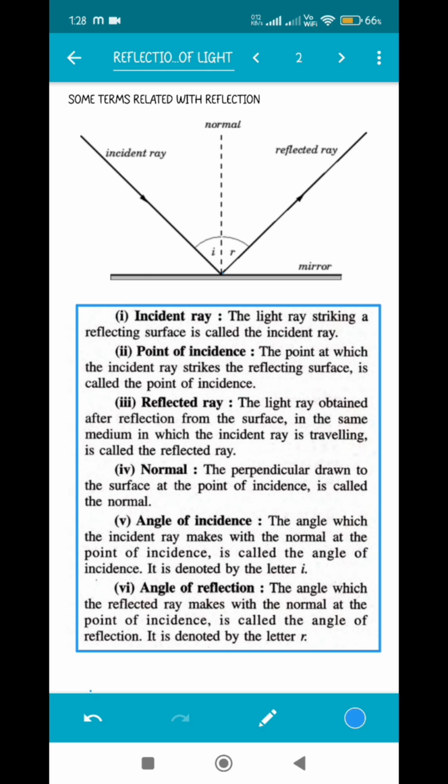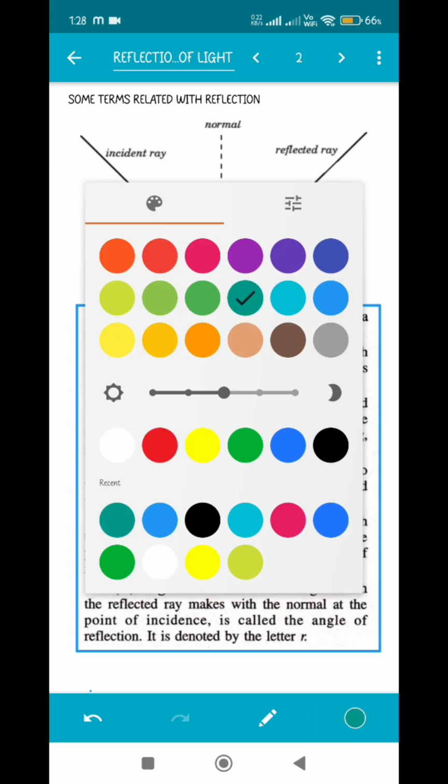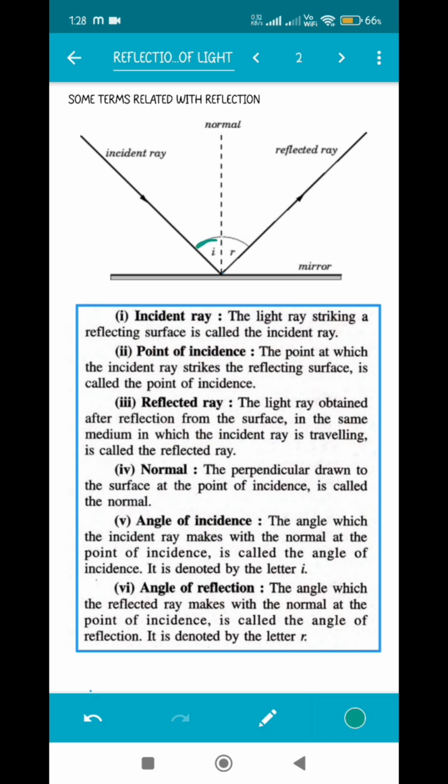The angle which the incident ray makes with the normal at the point of incidence is called the angle of incidence. It is denoted by the letter I. So, this particular angle, the angle between the incident ray and the normal, many people make this mistake. They consider this angle to be the angle of incidence. It is wrong. So, angle of incidence is the angle between the incident ray and the normal.